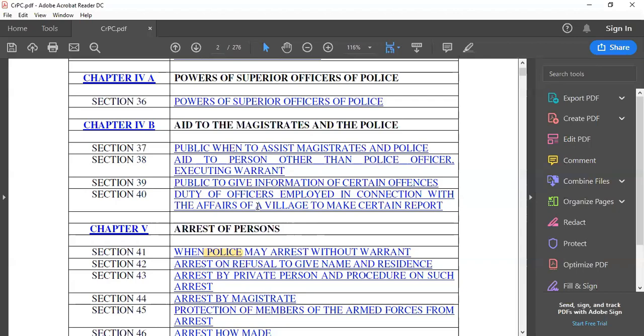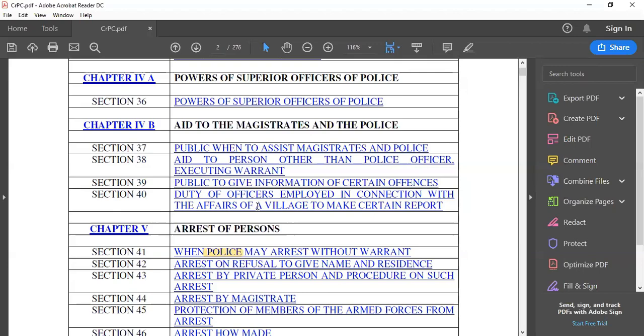Now, just like police, the code presupposes the existence of prison and other authorities as well. So for prison authorities, the CrPC presupposes the existence. Now the code empowers magistrates and judges under few circumstances to order detention of under trial prisoners in jail during the pendency of the proceeding. Now understand that the code also empowers the court to impose sentences of imprisonment on convicted persons and to send them to prison authorities for execution of these sentences. So there we have prison authorities which come into picture.